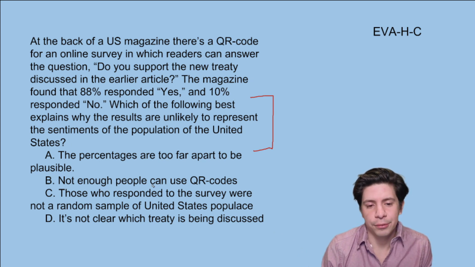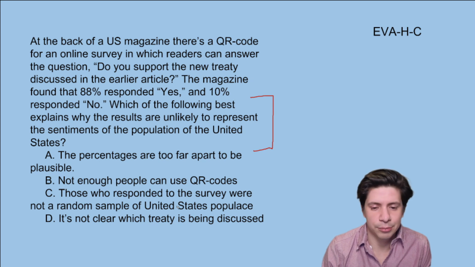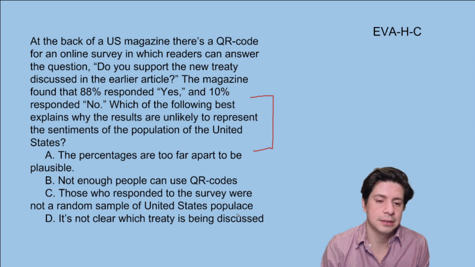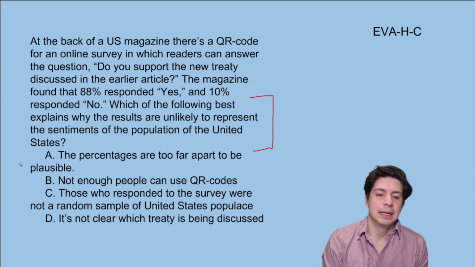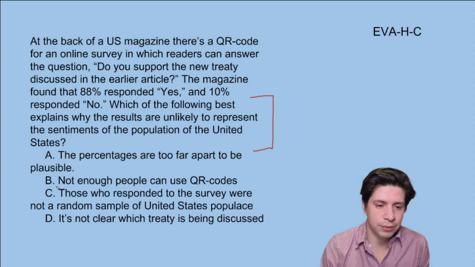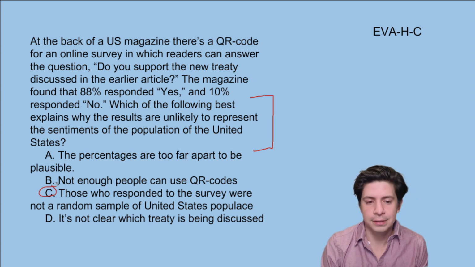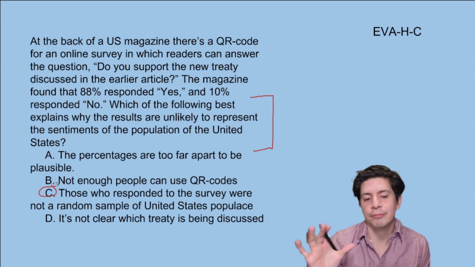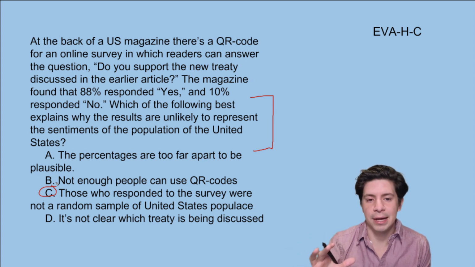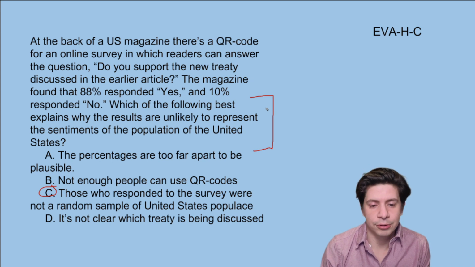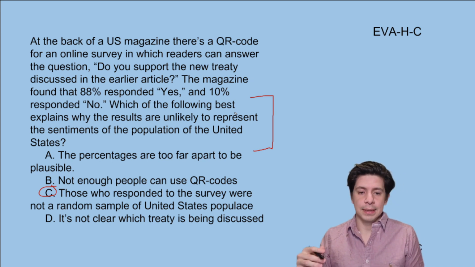B, not enough people can use QR codes. C, those who responded to the survey were not a random sample of the United States populace. And D, it's not clear which treaty is being discussed. On a question like this, something like C is almost always the right answer, right? The wording can be different, but it's always about having a misrepresentative sample or a biased sample. You want an unbiased sample, but if it's not going to represent it, that's because it is biased, right?